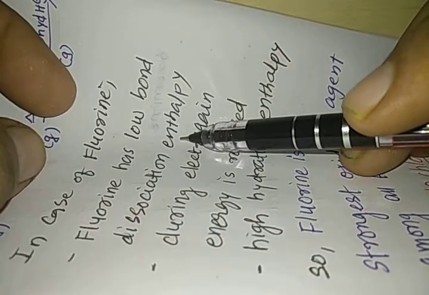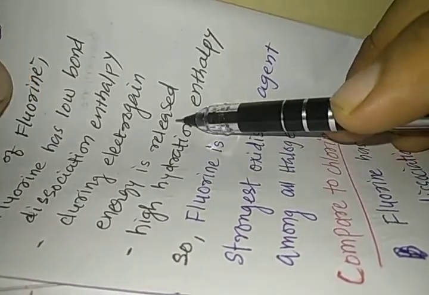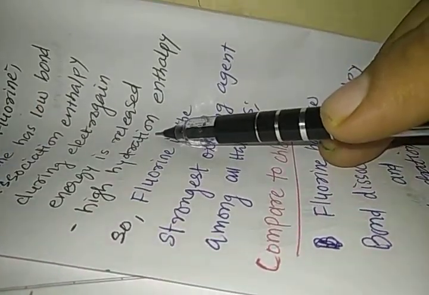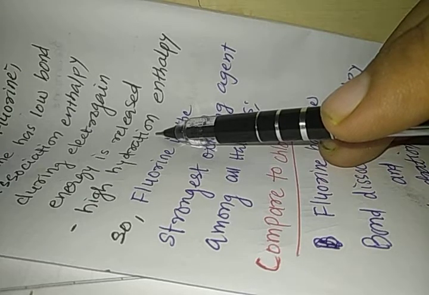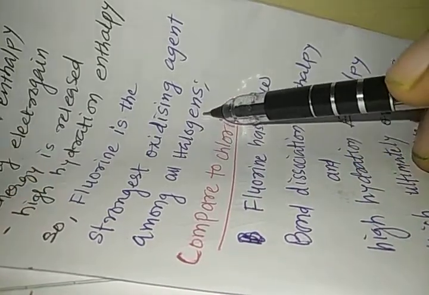In case of fluorine, fluorine has low bond dissociation enthalpy. We have already seen that though it was not expected, fluorine has lower bond dissociation enthalpy than chlorine. The fluorine bond is weak due to the lone pair repulsion. During electron gain, energy is released. When an electron is gained, fluorine even releases the energy. And fluorine has a very small size and -1 charge, so its charge to volume ratio is very high, and that is why it has very high hydration enthalpy. So fluorine is the strongest oxidizing agent among all the halogens.